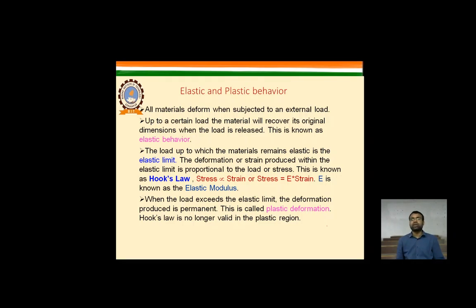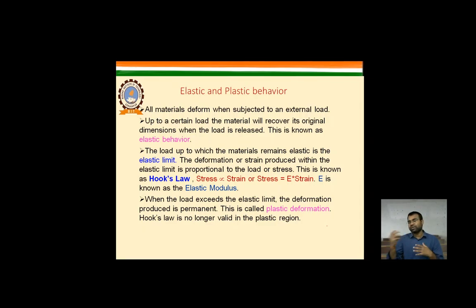So up to a certain load, the material will recover its original dimension when the load is released, and this is how the elastic behavior happens. As you already know, when we apply a load on a rubber band, it regains its original shape, and that is how elasticity arises. The load up to which the material remains elastic is known as the elastic limit, and the deformation versus the stress, this is how Hooke's law is applied, and that gives the elastic modulus.